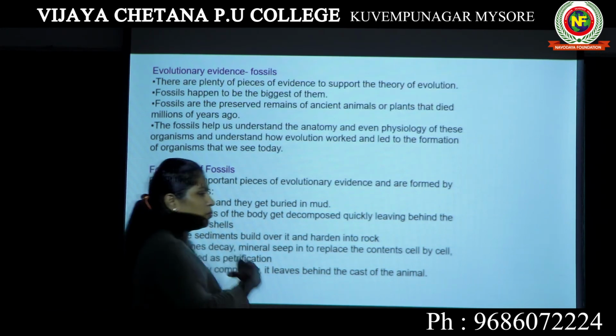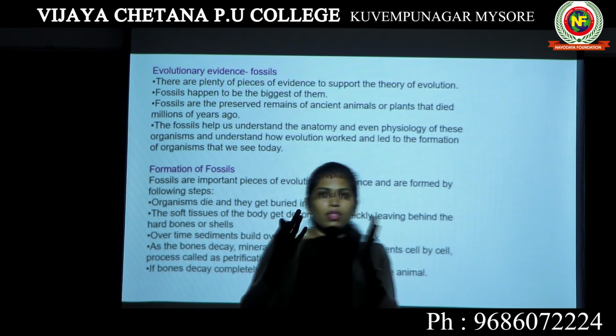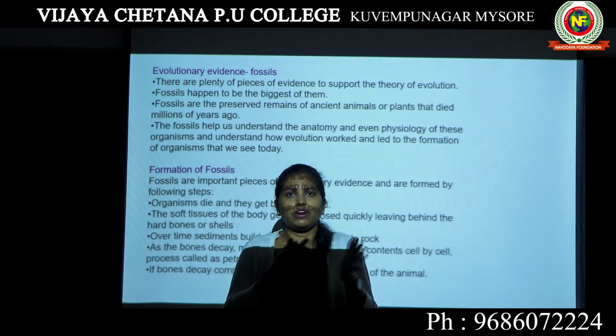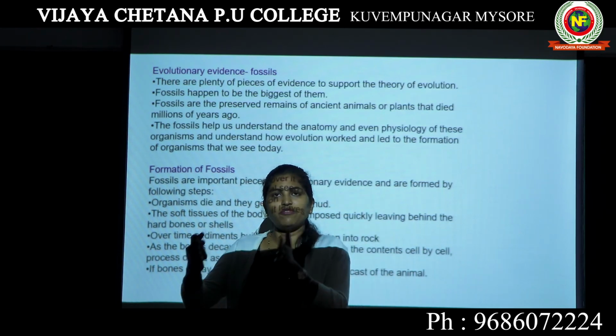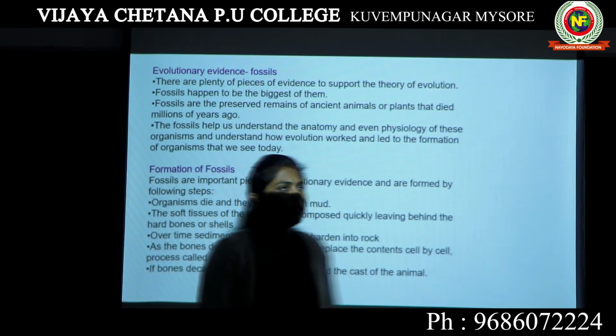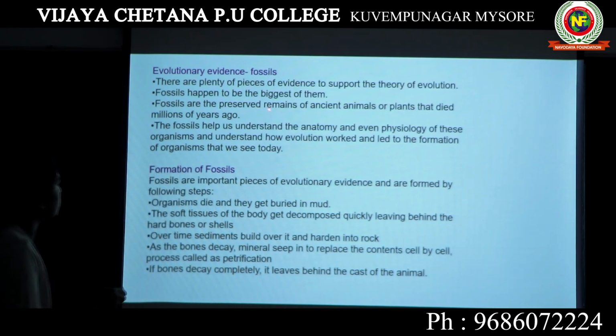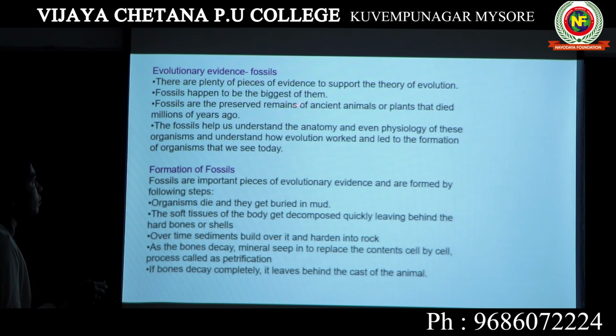Because we got fossils of different organisms, this is how life might have evolved on this earth. Fossils are the preserved remains of ancient animals or plants that died millions of years ago. You know what a fossil is? It is the preserved remains. Remains means the leftover body parts of ancient animals or plants that died millions of years ago.